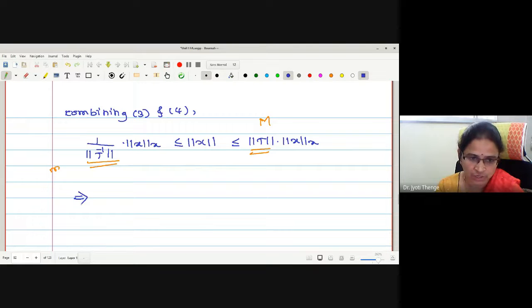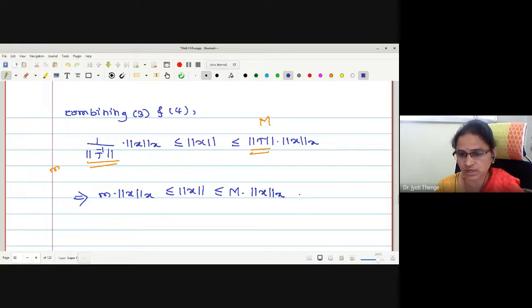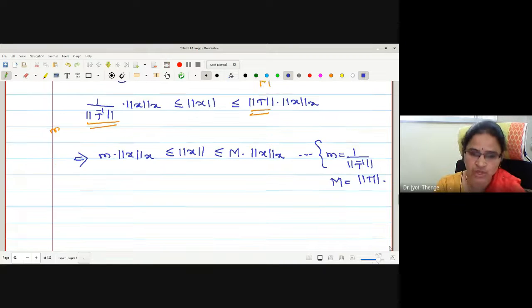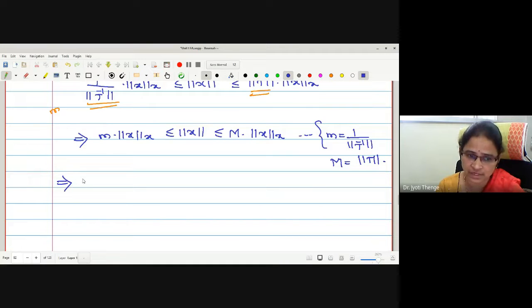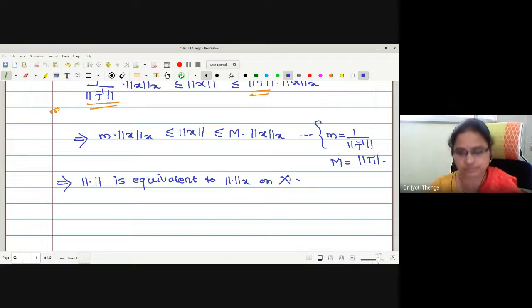Okay. So let me write this as m norm x of x less than or equal to norm x less than or equal to capital M into norm x of x. Reason: small m we have substituted 1 upon norm of T inverse, and capital M I have substituted norm of T. Okay, therefore may I say the inequality satisfies, hence this norm is equivalent to norm x on capital X. Is it okay? Yes, ma'am.